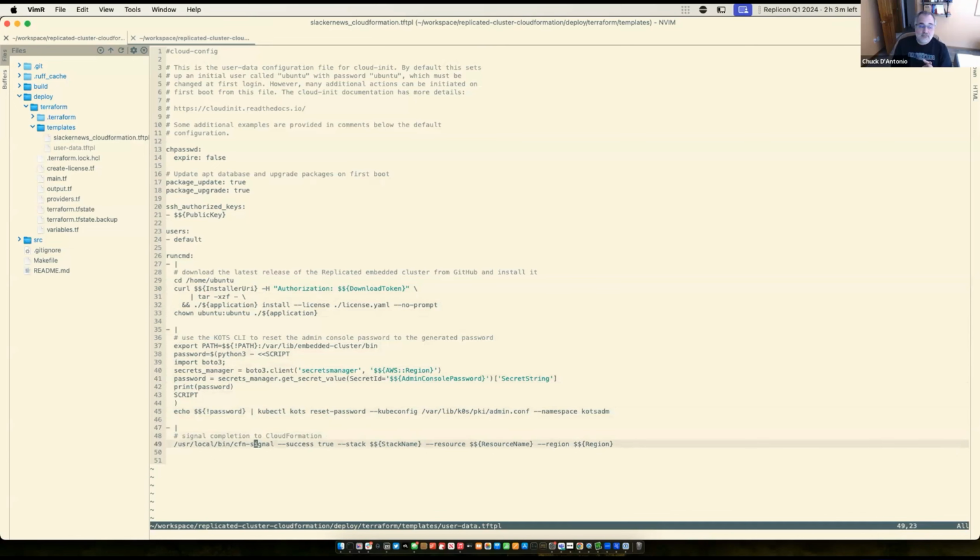And that's important because this will take a little while, right? We're spinning up the Kubernetes cluster now. We are substantially faster in spinning up the embedded cluster than other types of clusters, but it's still a little bit of time. So you want to be able to signal to CloudFormation when that's really ready.